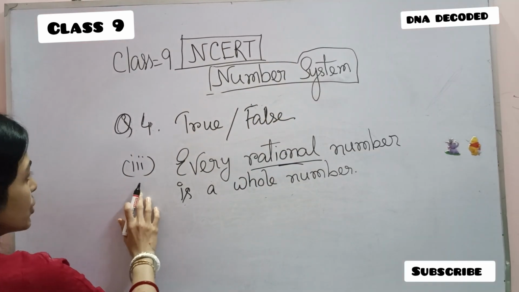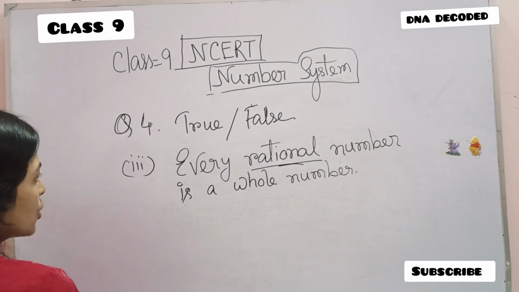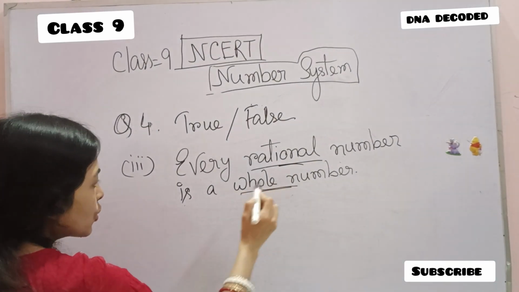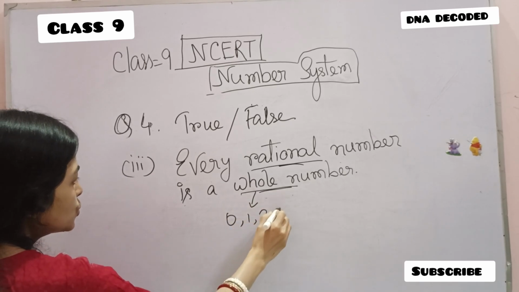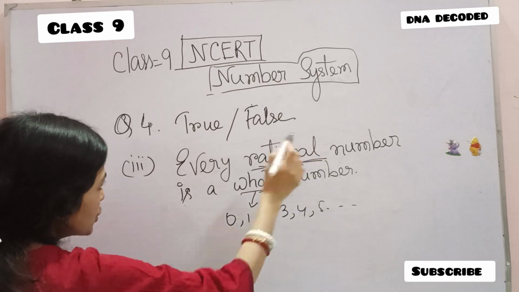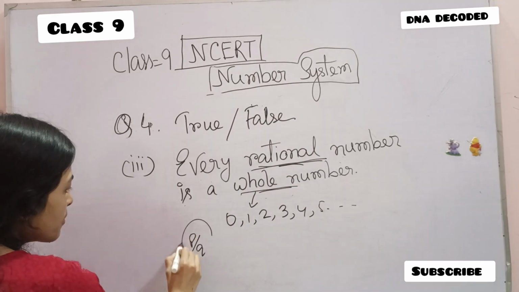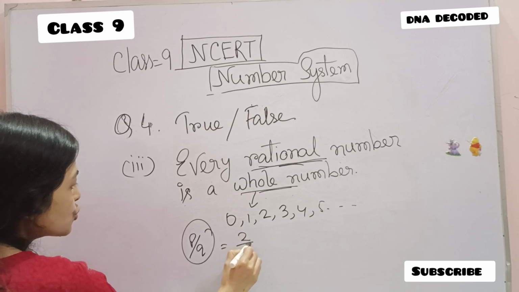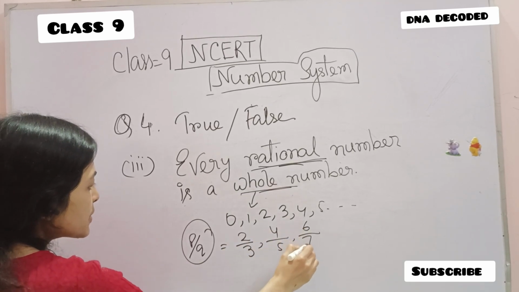And question number 3: every rational number is a whole number. We know that whole numbers are 0, 1, 2, 3, 4, 5 etc. And what are rational numbers? Those which we can write in the form p by q, that is 2 by 3, 4 by 5, 6 by 7.